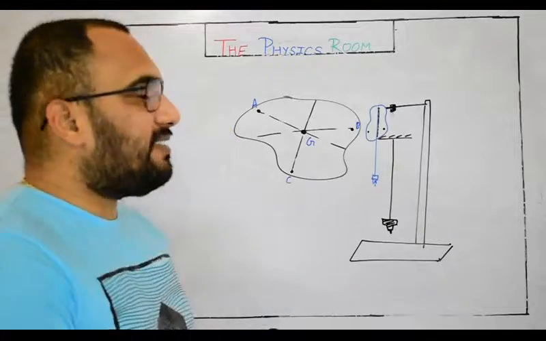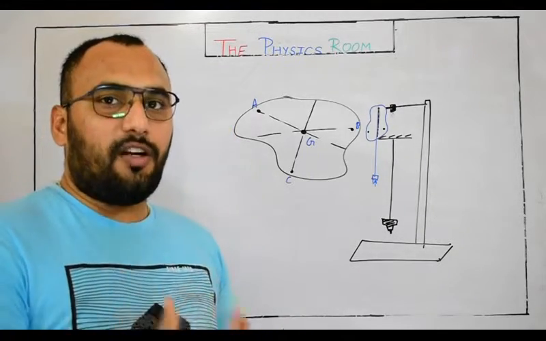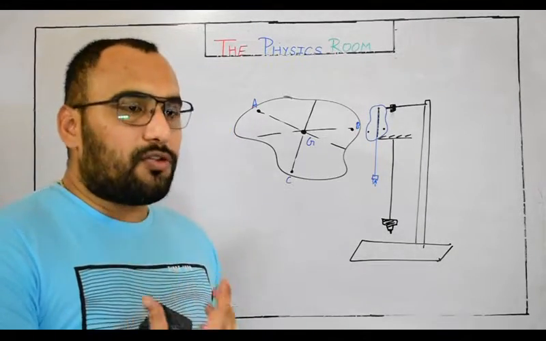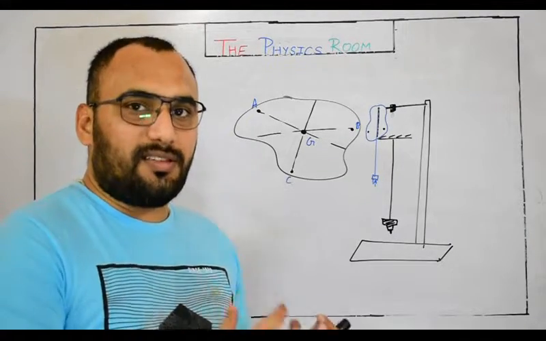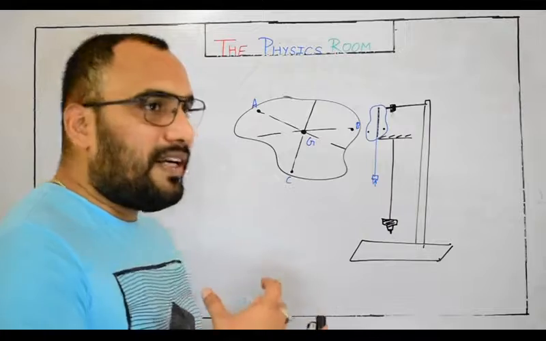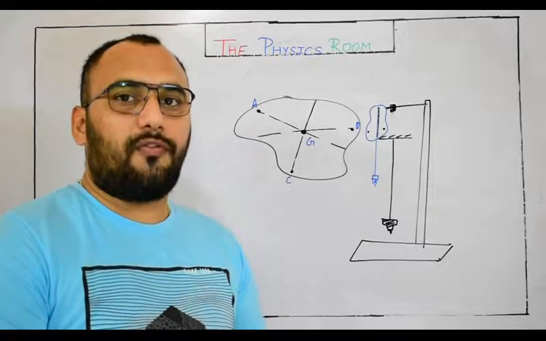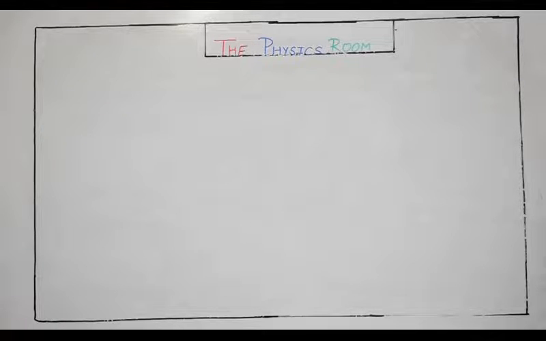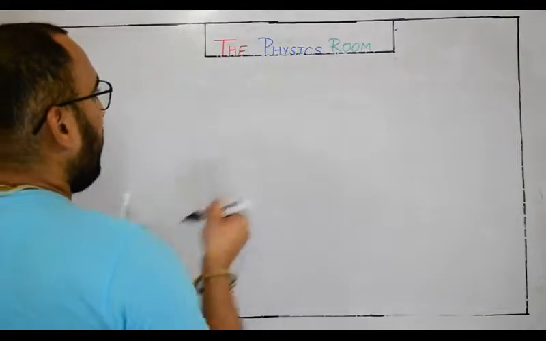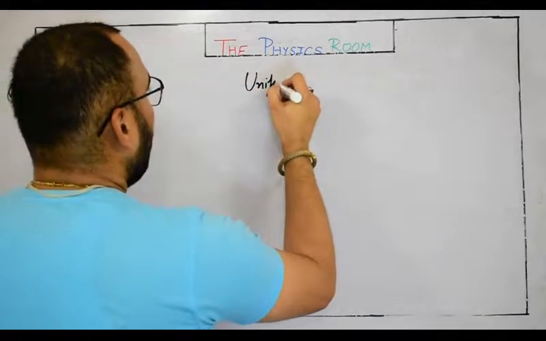Okay. So I hope this section on the center of gravity is very clear to you, and you will be able to solve the questions. Actually, I will post an assignment related to this chapter also. Okay. Now let's move to the next topic, that is uniform circular motion. Now let's talk about uniform circular motion.